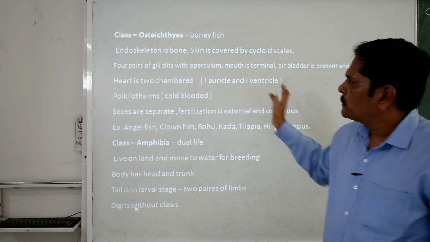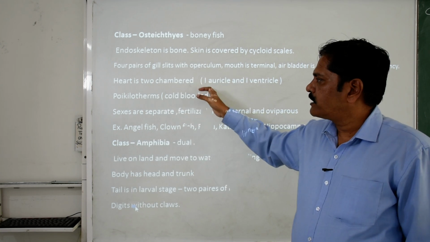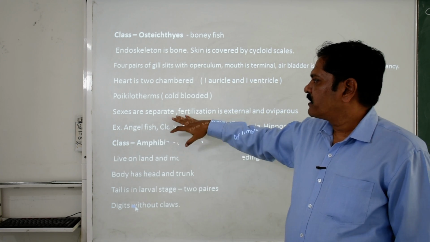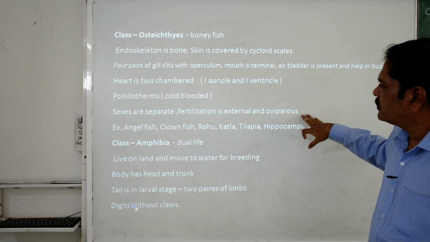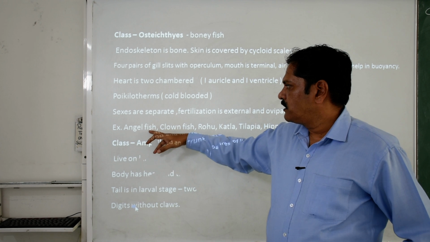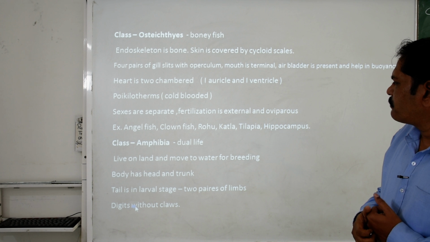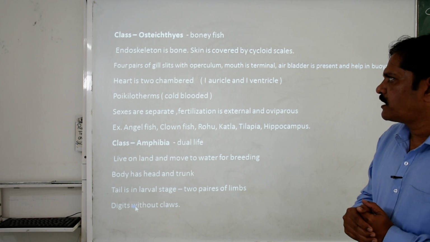Clear? Then the heart is 2-chambered. As I told you, one auricle and one ventricle. Poikilothermic. Sexes are separate. Fertilization is external and they are oviparous in nature. Angelfish, clownfish, rohu, katla, tilapia, and hippocampus are all very good examples of this class.